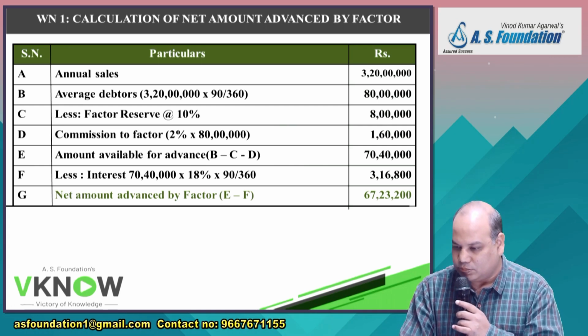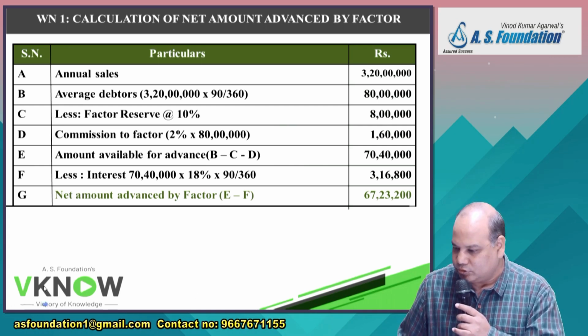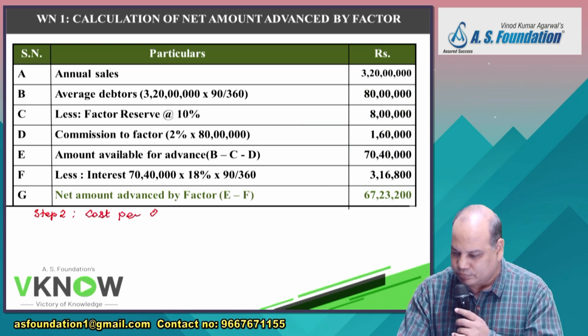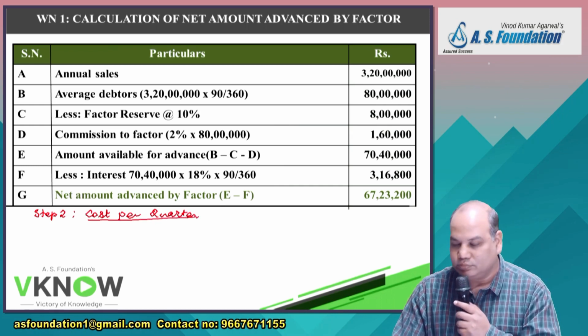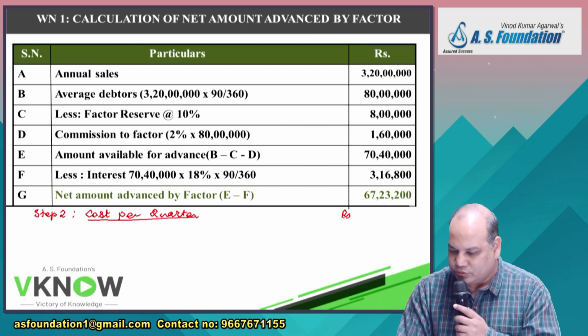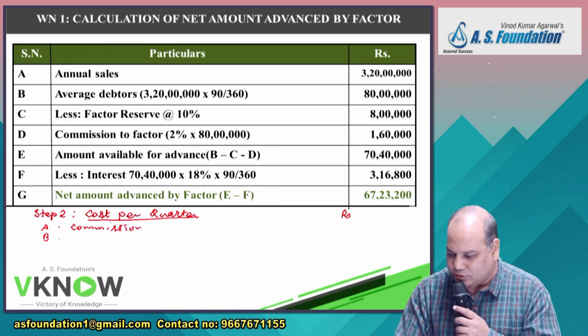So write down step number 2. Step number 2, write down cost per quarter. First you do the calculation for a quarter, that will be easier for you. Calculation of cost per quarter. Right hand side, rupees. So as I said, there are two costs, there are two benefits. Cost number A, commission.